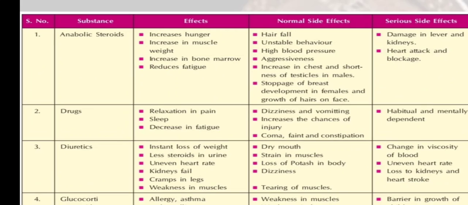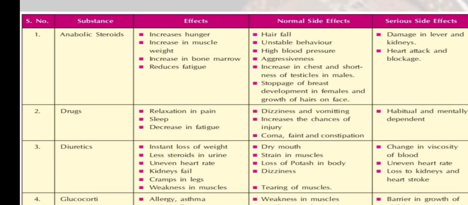Anabolic steroids, what are the effects? Increased hunger, increase in muscle weight, increase in bone marrow, and reduced fatigue. The person who is taking the anabolic steroid will have development of the muscle as well as increased strength, because the hunger also increases, the muscle weight increases, the bone marrow increases, and fatigue is reduced. The person is not going to exhaust very soon. So these are the effects.